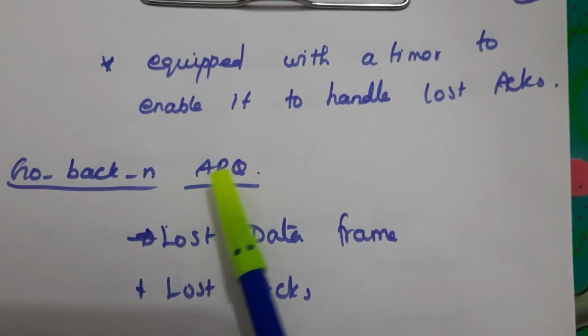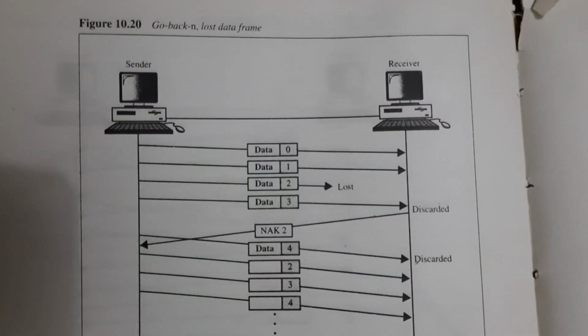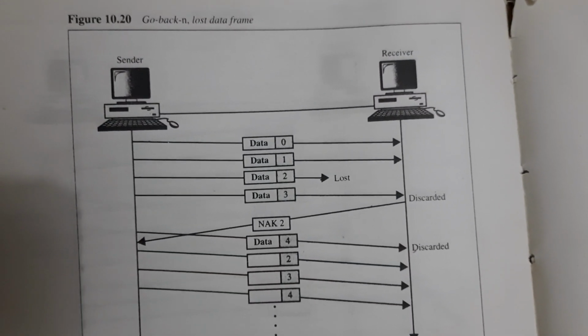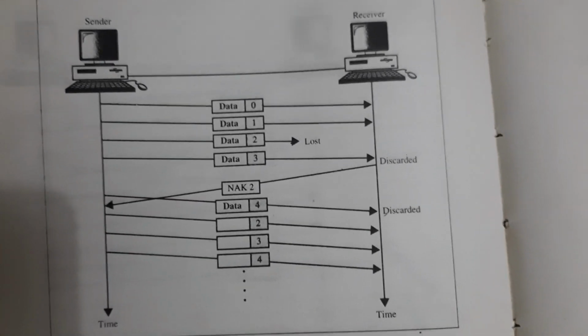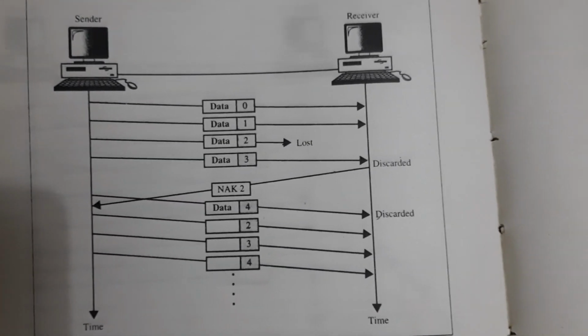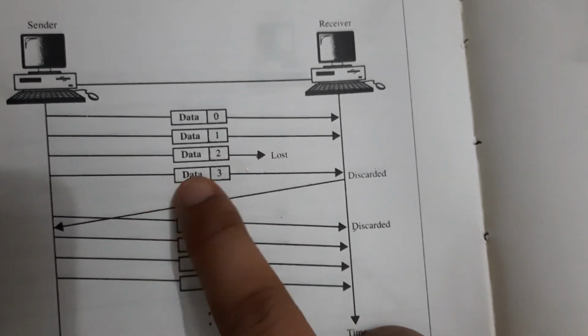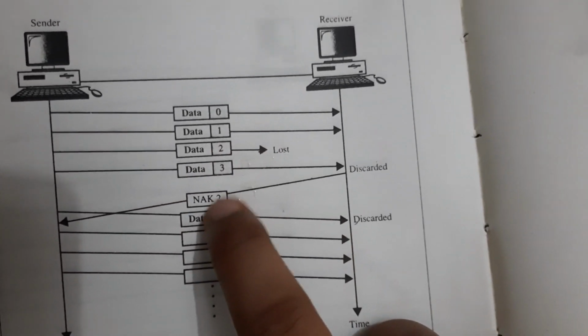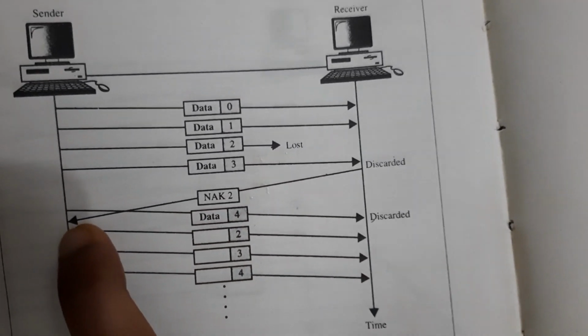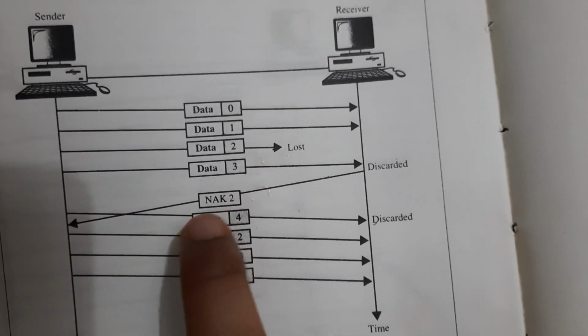using go back N ARQ. And this is go back N for a lost data frame. At this point we get the negative acknowledgement for data 2, which is lost, but we sent data 3 also, and we get a negative acknowledgement at this point with the number 2.